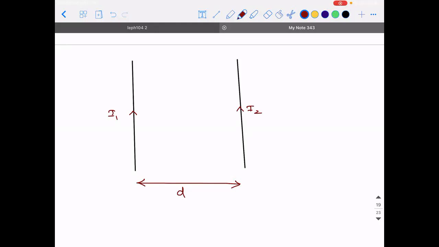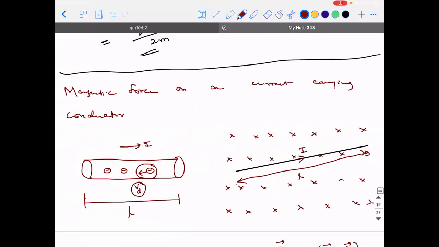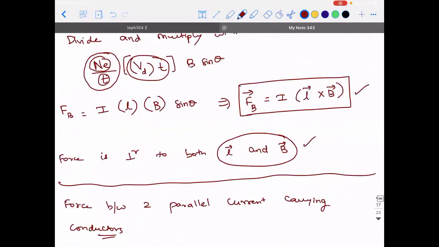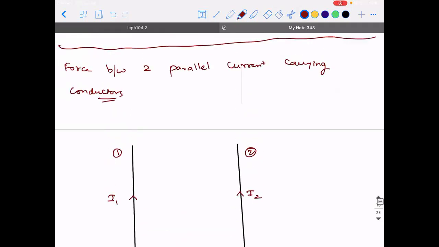That is the last concept we saw. When a current carrying conductor is placed in a magnetic field, it experiences a force. Here we need to understand two things: the force between two parallel current carrying conductors.